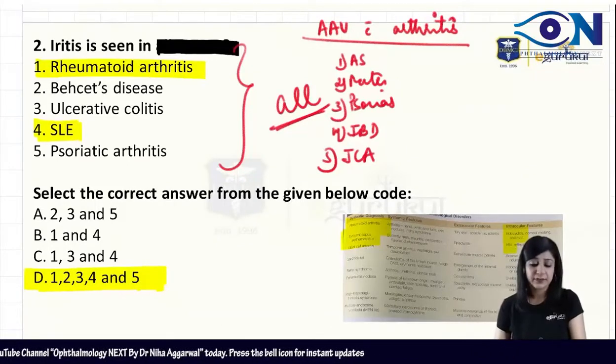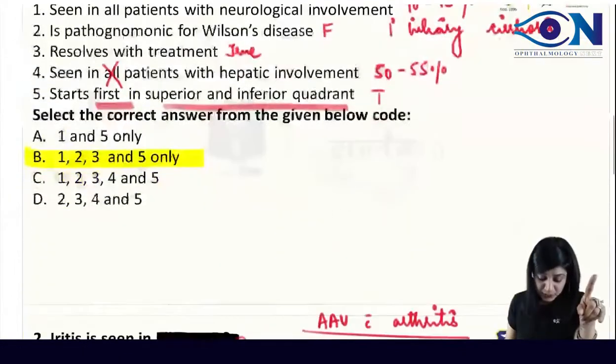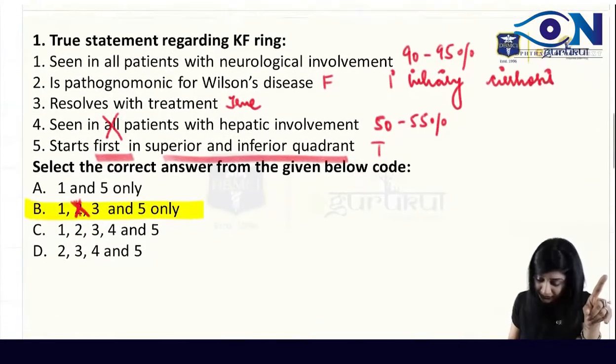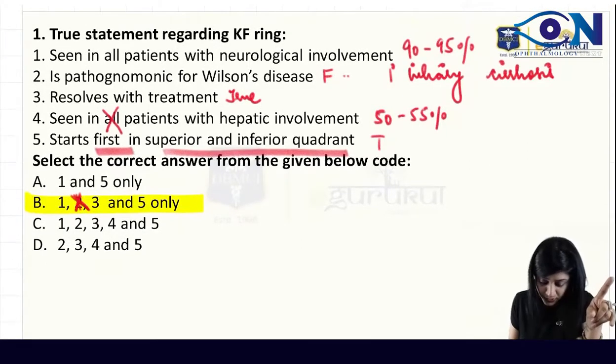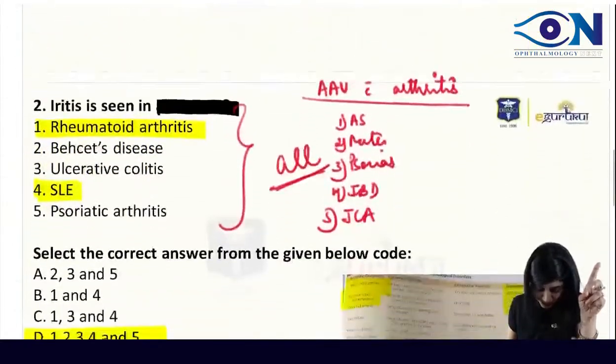How did 2 become correct? Actually 2 is not correct, but they had given 2 in the option, so we will cut this 2, okay? So 1, 3 and 5 is correct. This is not true. 1 is done, 3 is done, and 5. So you have to cut this, okay? By mistake I think they have given 2.